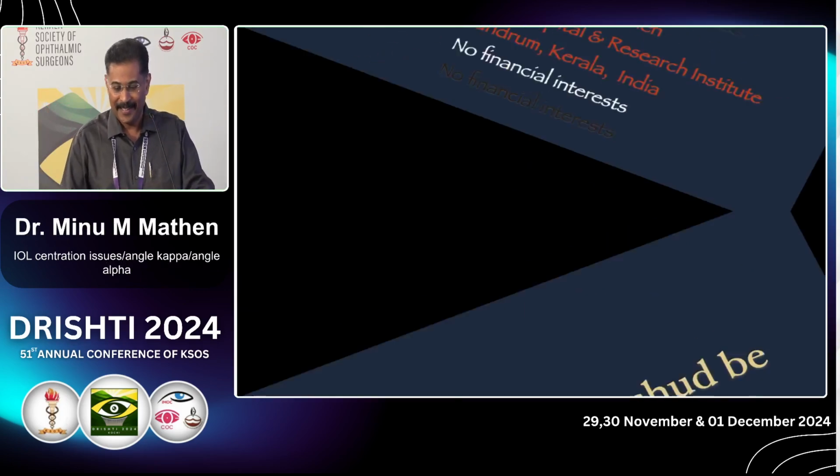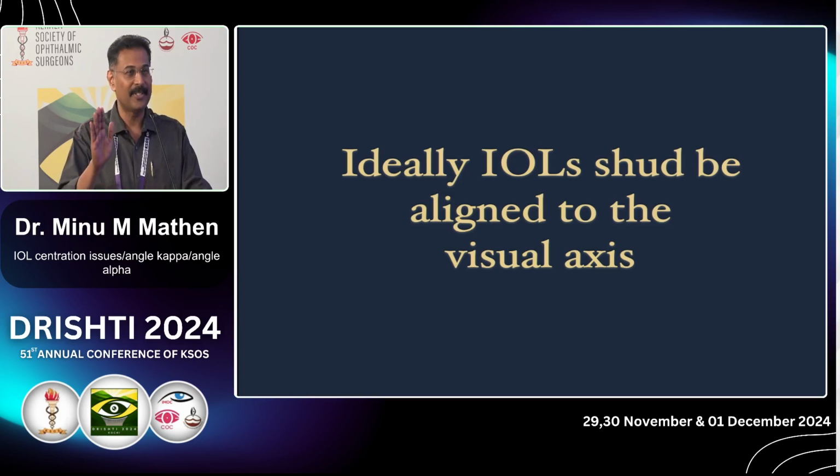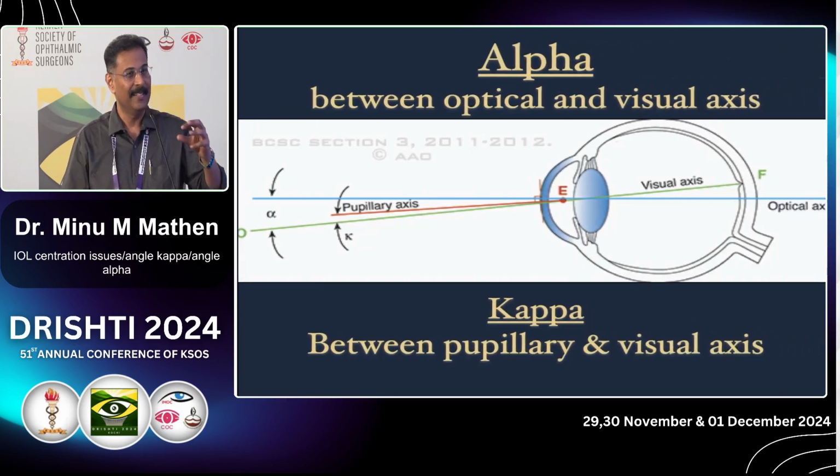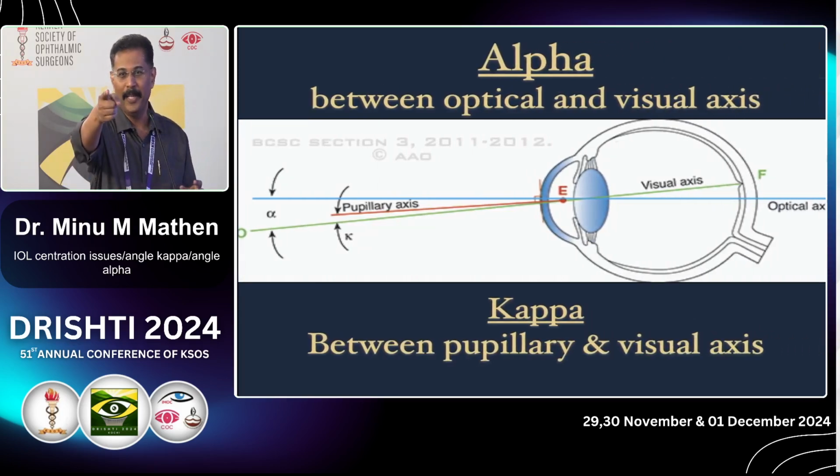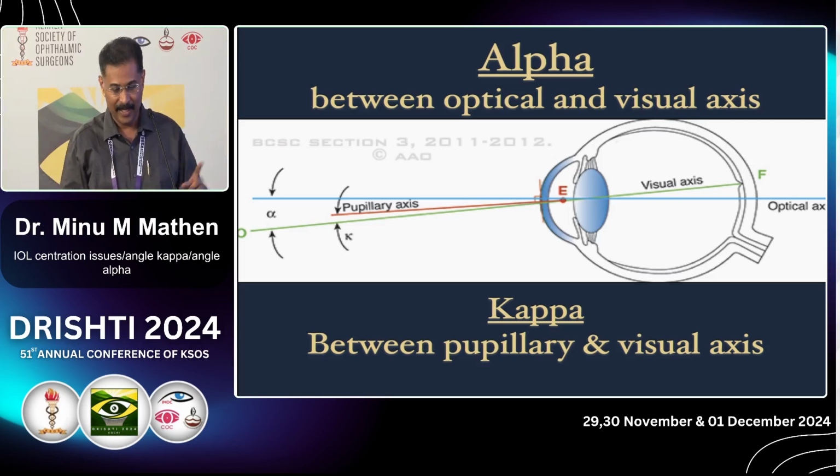So ideally, IOLs should align with the visual axis. There are many axes. The visual axis is when you are looking at somebody, and the ray which goes from there and hits the fovea is your visual axis. That's the green line.